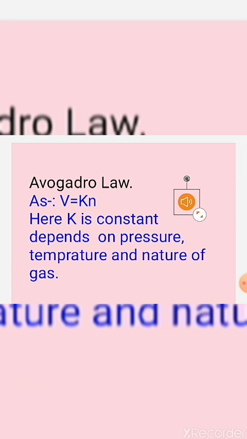Avogadro's law. According to Avogadro's law, the volume of the gas is equal to K into the number of moles. V is equal to Kn, or we could say V by n is equal to K, where K is a proportionality constant. And the value of K again depends on the temperature, pressure, even volume also.